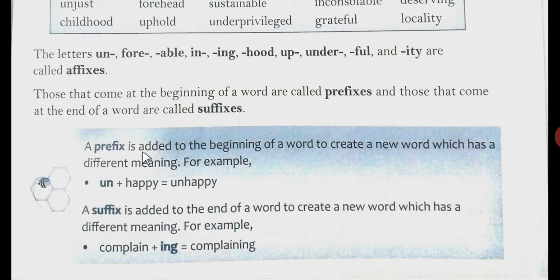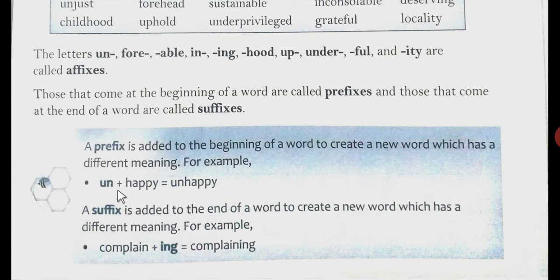So a prefix is added to the beginning of the word to create a new word which has a different meaning. For example, happy is the word, and we add un in front of this word, and un plus happy will become unhappy. A suffix is added to the end of the word to create a new word which has a different meaning. For example, complain plus ing is complaining.